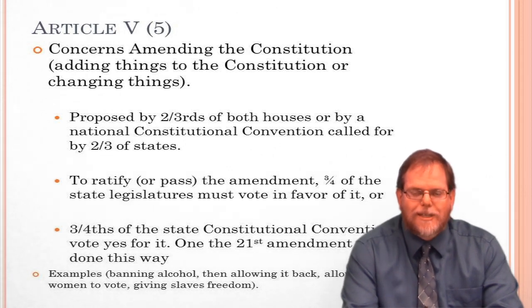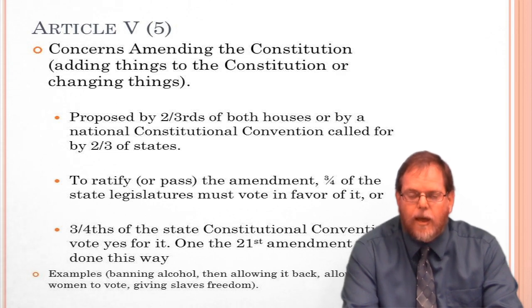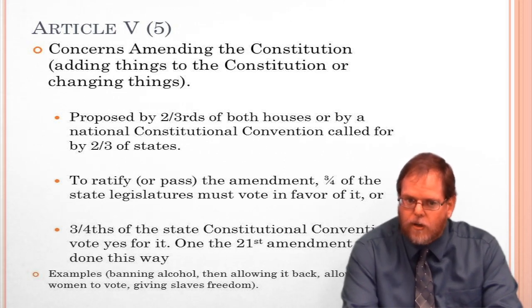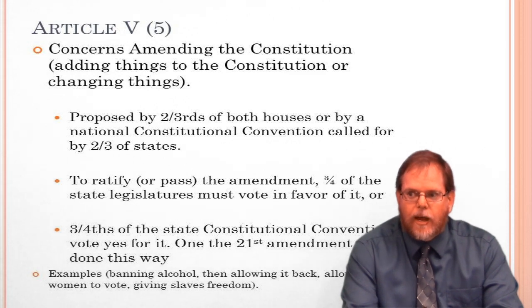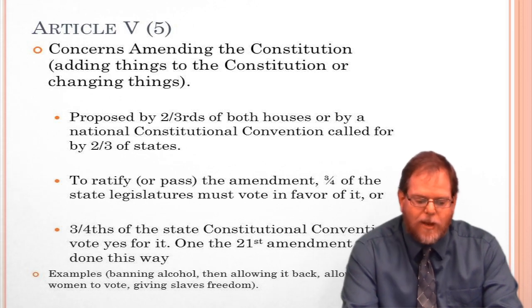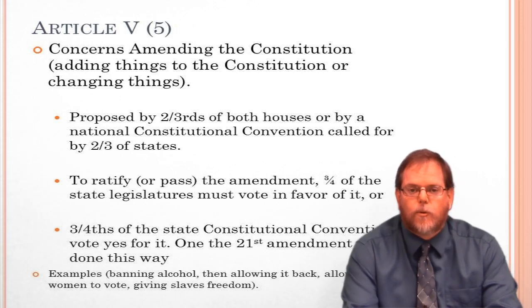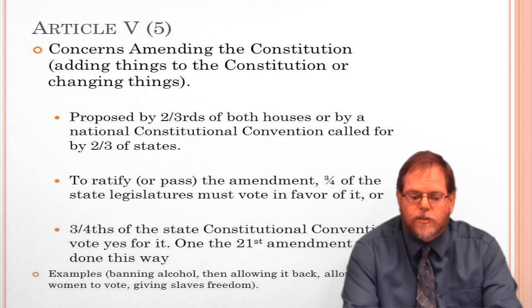Or the states can call constitutional conventions, and each convention in each state will then vote on whether or not this needs to be added to the Constitution, and 2/3 of those have to agree that it should be. Now that's just how to get it proposed. Once it has been proposed, and if it is voted and passes, then we have to get it passed, or ratified, to be added to the Constitution.